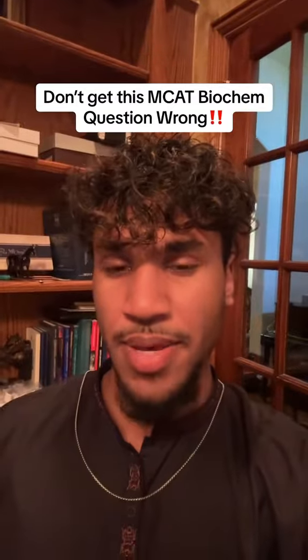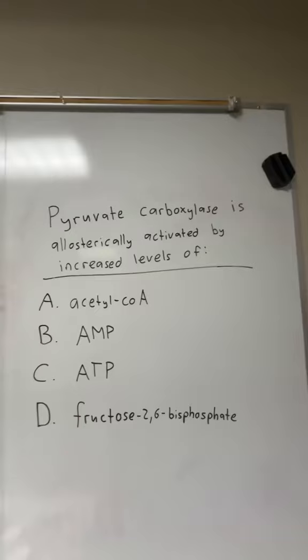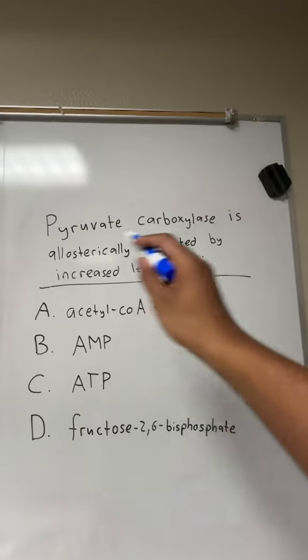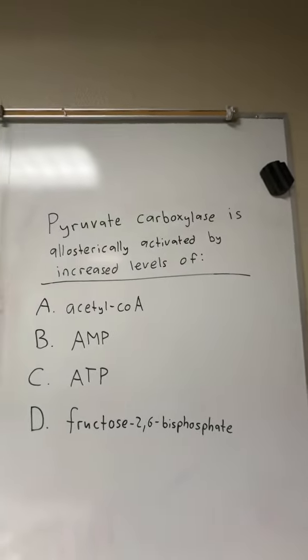Most people get this MCAT biochemistry question wrong. Can you get it right? Pyruvate carboxylase is allosterically activated by increased levels of what? So if you don't know what pyruvate carboxylase is, you're absolutely cooked on this question, but let's talk about it anyways.